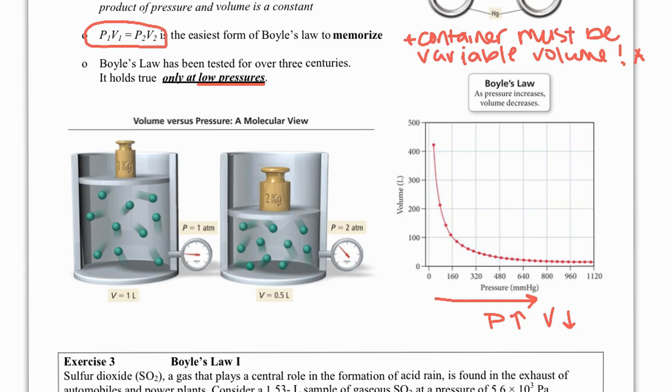If volume goes up, like we're seeing going up here, then we can see that when volume goes up, the pressure must be going down. So Boyle's law will always have this curved shape in its graphical representation. If we looked at different gases and changed the pressure or the volumes, we're going to see this holds true no matter what, again, at low pressures.